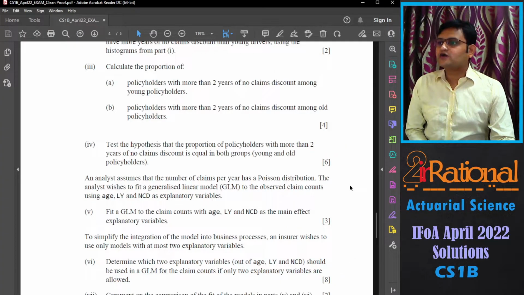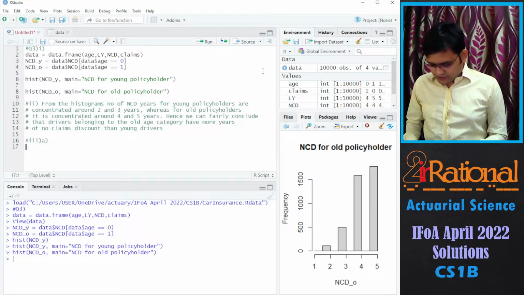Third part, calculate the proportion of policyholders with more than 2 years of no claim discount among young policyholders and policyholders with more than 2 years of no claim discount among old policyholders. So the proportion is very straightforward.